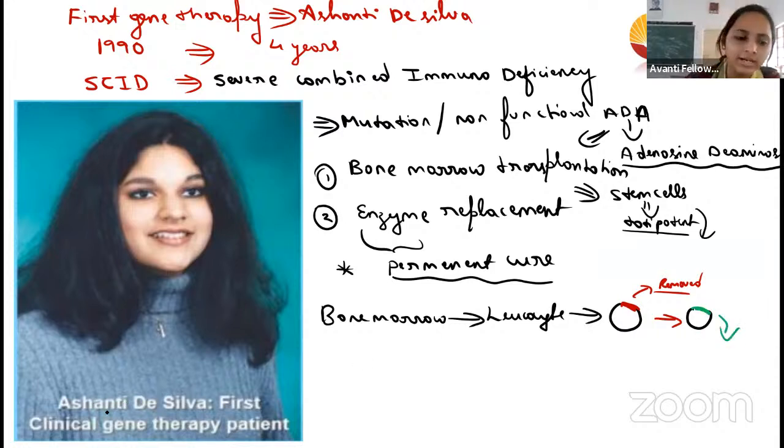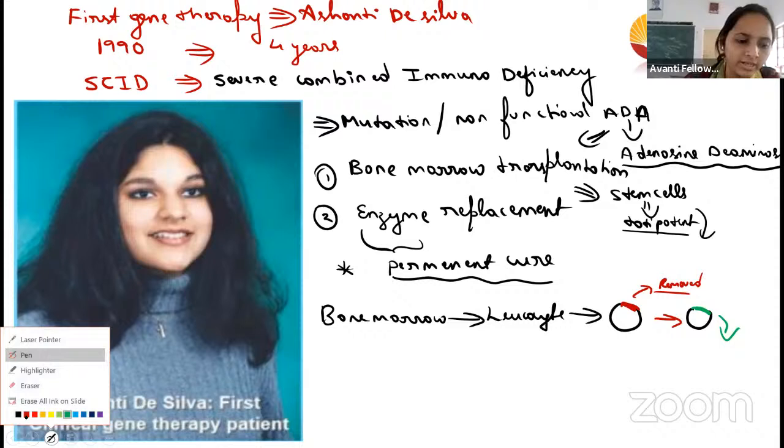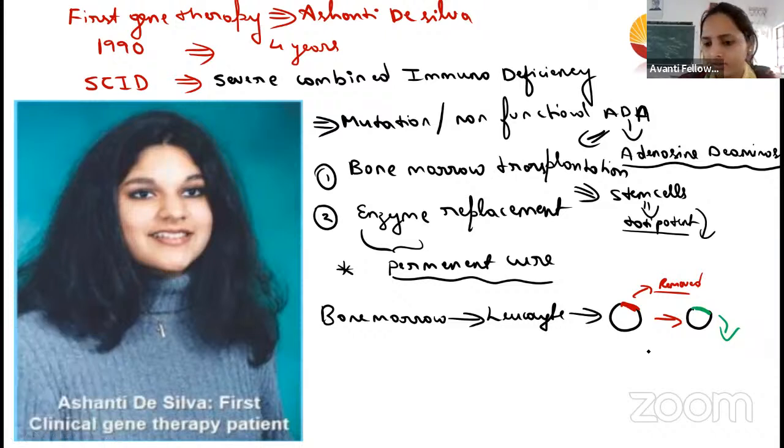They grew that in the laboratory, and after the growth they inserted it back into the bone marrow.